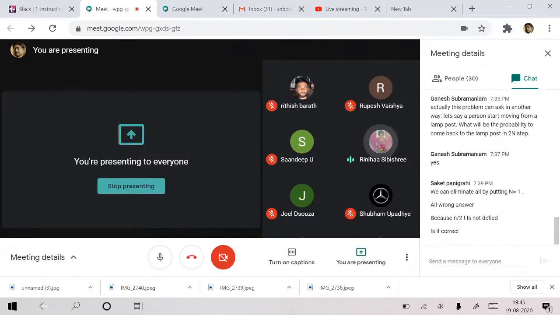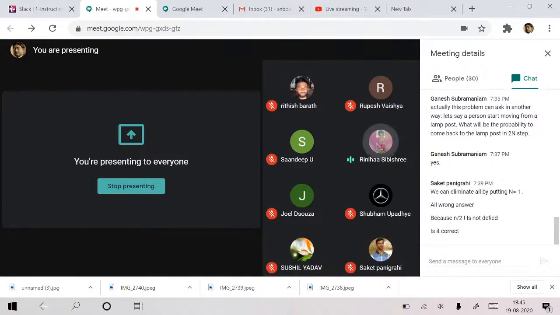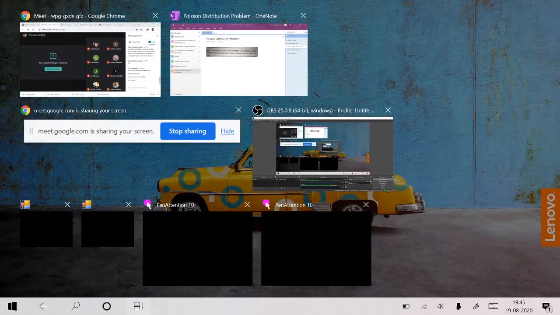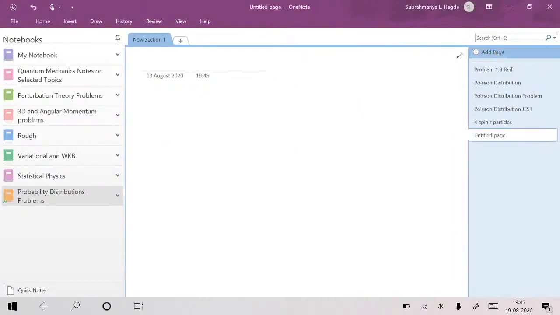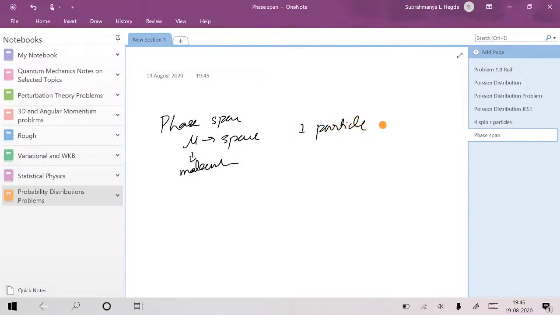Sir, can you once again tell the difference between tau space and mu space? I think mu space is used for one particle in 3 dimensions. Mu space is a phase space, okay? Mu corresponds to molecule, one molecule, one particle like that. So mu space corresponds to one particle in 3D.